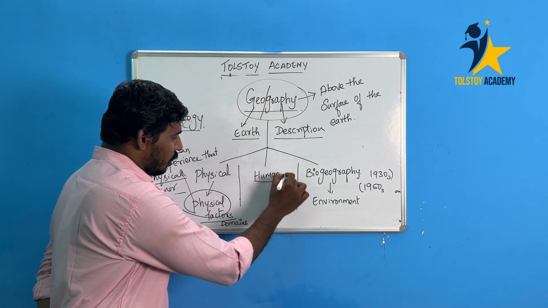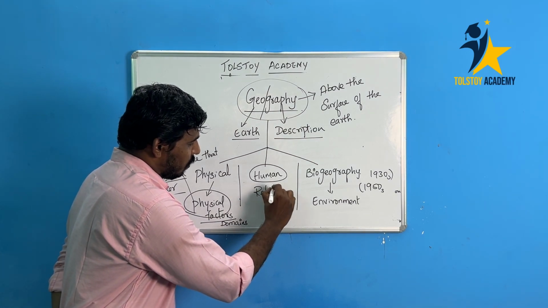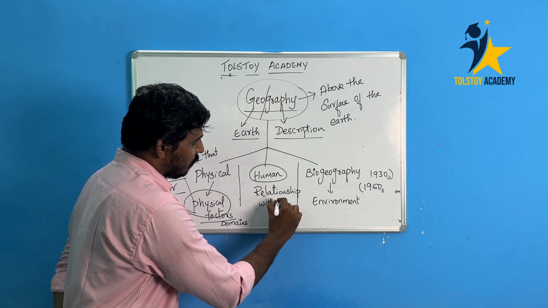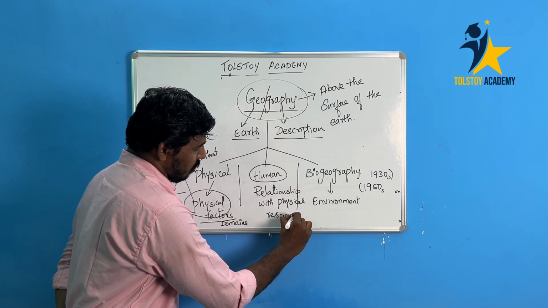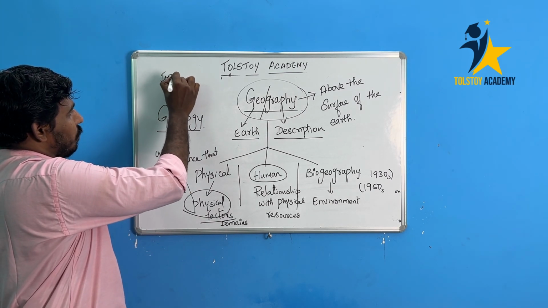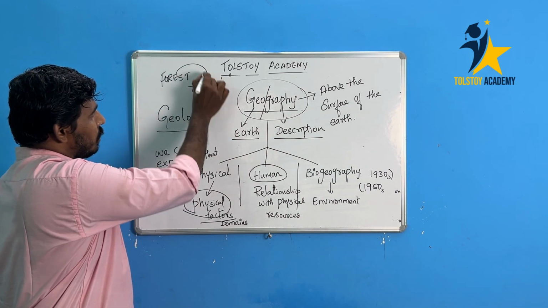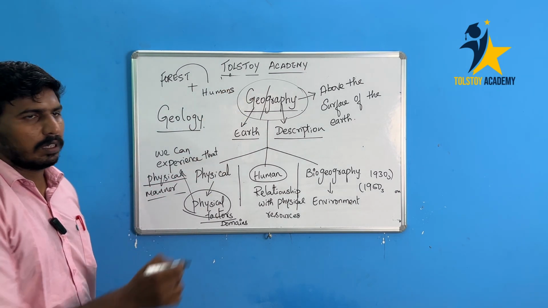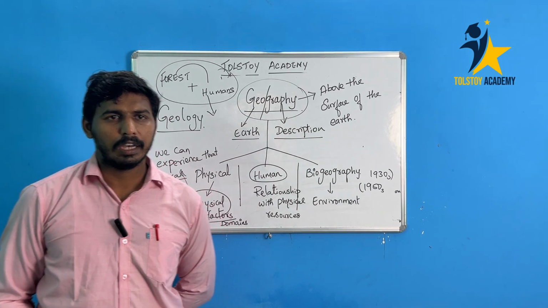And next is human geography. Human geography explains the relationship with physical resources. For example, we have the forest. Forest comes under physical geography. What is the relationship of forest with humans, and what is the result we are getting? That is a part of the explanation in human geography.